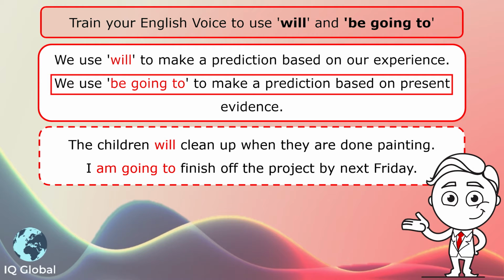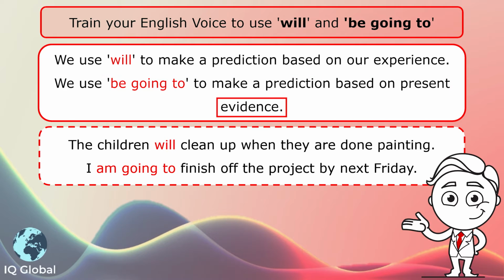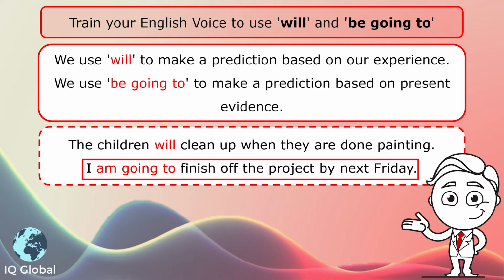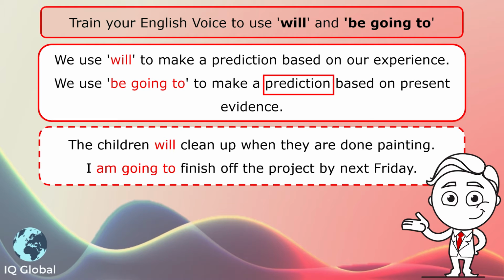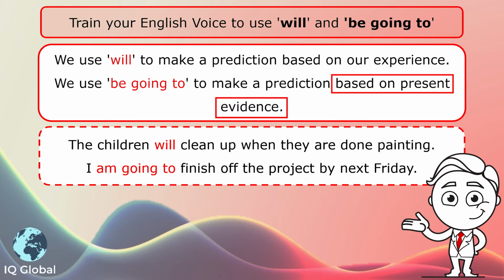We use be going to make a prediction based on present evidence. For example, I am going to finish off the project by next Friday. What's the prediction? That we will finish the project by next Friday. How do we know? Based on the present evidence, we can predict that we will have finished it by then.